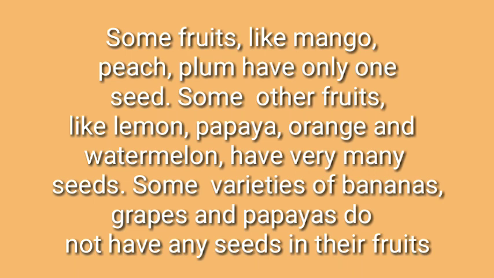While there are some fruits like lemon, papaya, orange, and watermelon which have many seeds in them. So you should remember the fruits which have a single seed in them and the examples of the fruits which have multiple or many seeds in them. Now, there are some fruits which do not have seeds in them, like banana, grapes, papaya.